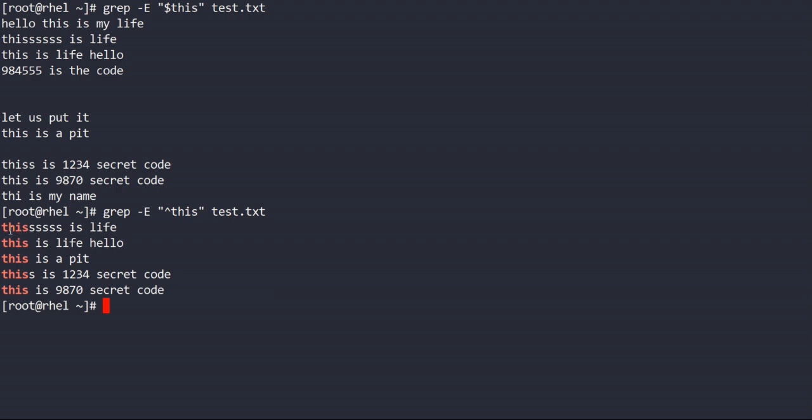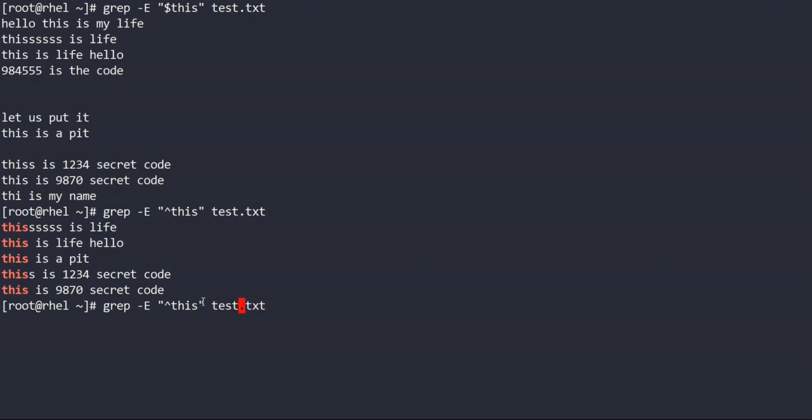See, these lines are highlighted with red. It means the lines which are starting with the keyword this. So this is a pattern, because it is bringing the lines that contain more than one meaning. So it's bringing multiple lines to you.